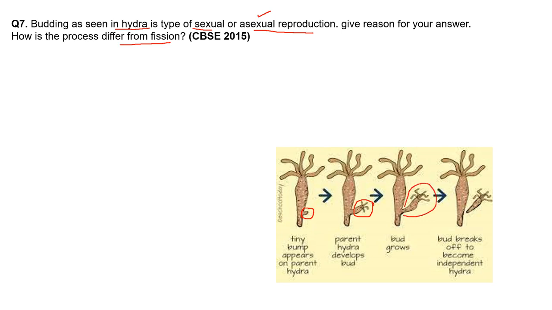Now the baby hydra has become an adult. When it becomes fully mature, it gets detached and becomes independent. It will grow and again become an individual organism.